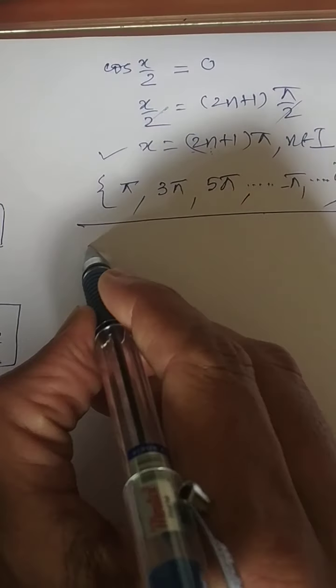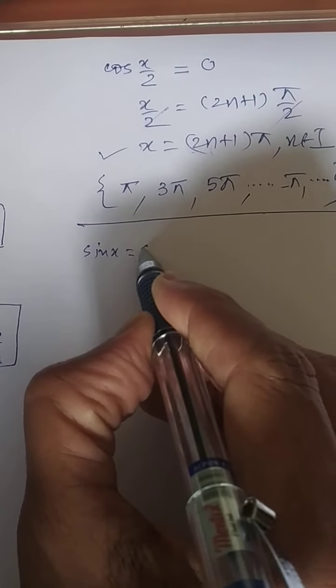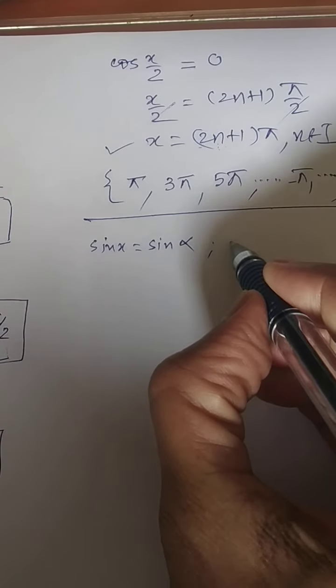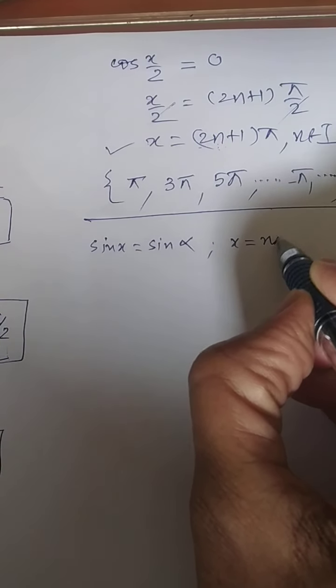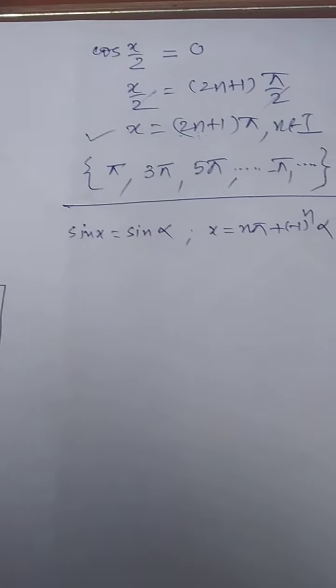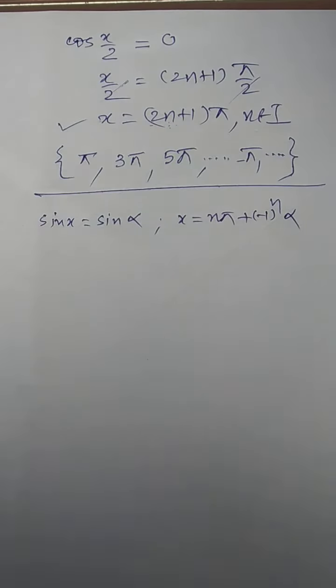If sine of x is equal to sine of alpha, where alpha is any value, then the answer for such a question is x equals n pi plus minus 1 raised to power n alpha. This is nothing but the solution. You have to use this rule and get the solution.